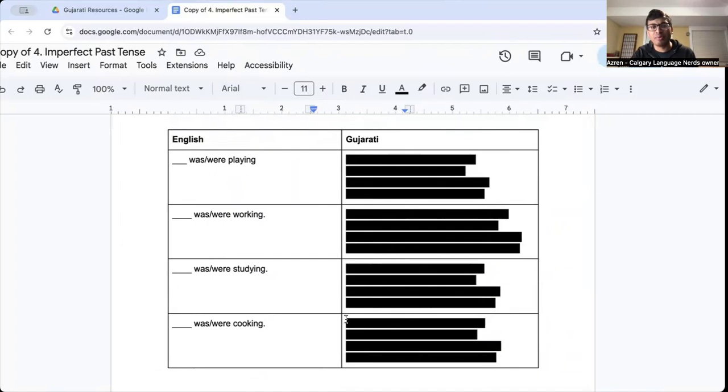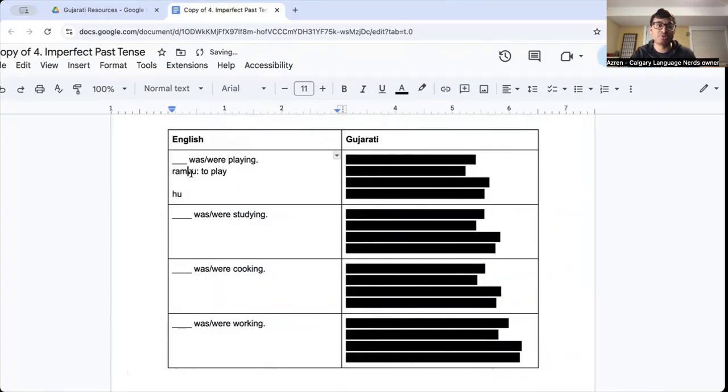So I only have four different examples for today. So we're gonna look at these four here. Was or were playing, was or were working, was or were studying, was or were cooking. We're gonna move working last, actually. Here we go. Perfect. So I'll help you with the first one, and then you do the rest. So the verb is ramvu, which is to play. Okay, ramvu. So if it's I was playing, it could be hu.